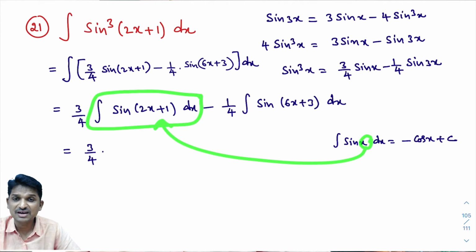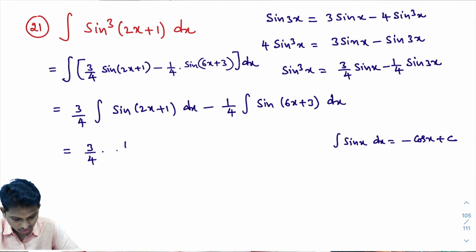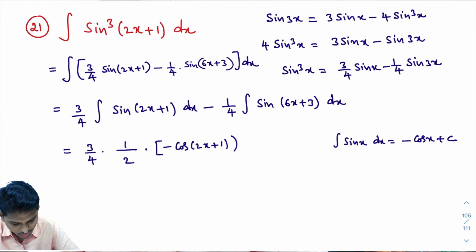We write this answer directly, and this answer starts with 1 divided by x coefficient. What is x coefficient here? X coefficient is 2. So its answer starts with 1 by 2 into, as you know, integral of sin x dx is minus cos x plus c. Integral of sin of 2x plus 1, we write it as minus cos of 2x plus 1. These things you learned in model number 2. In case you have not watched that video, please watch that video.